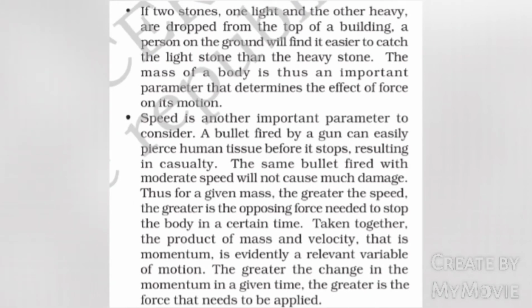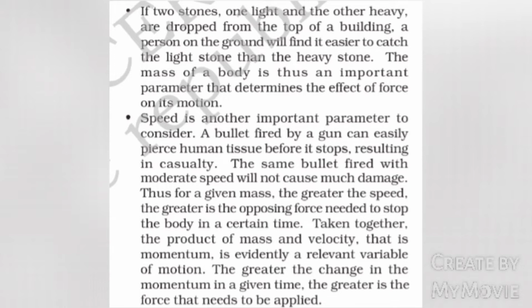If two stones, one light and the other heavy, are dropped from the top of a building, a person on the ground will find it easier to catch the light stone than the heavy stone. The mass of the body is thus an important parameter that determines the effect of force on its motion. Speed is another important parameter to consider.